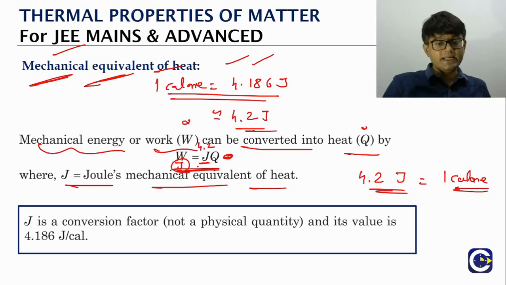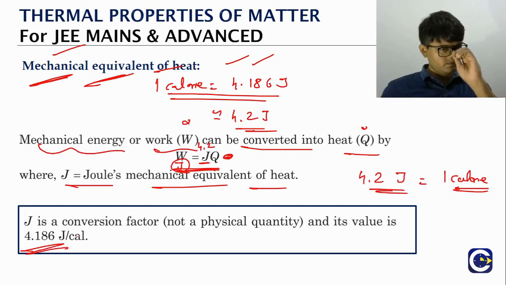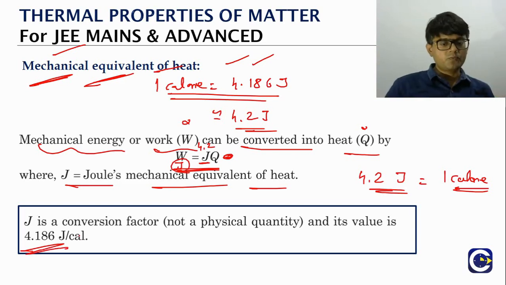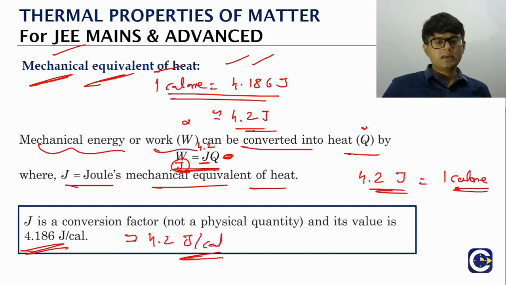So if you look at the J, it's just a conversion factor, nothing more. It is 4.186 joule per calorie. We can even say approximately 4.2 joule per calorie. So whenever you hear the word mechanical equivalent of heat, don't get into too much thinking. It's just a conversion factor.